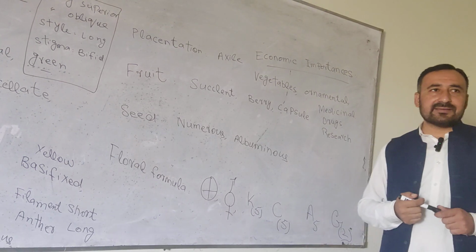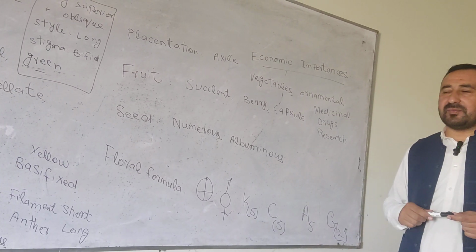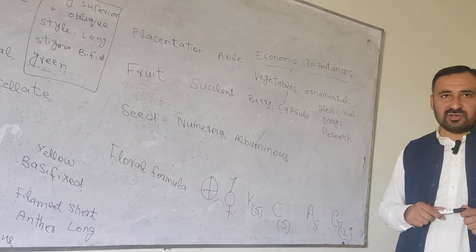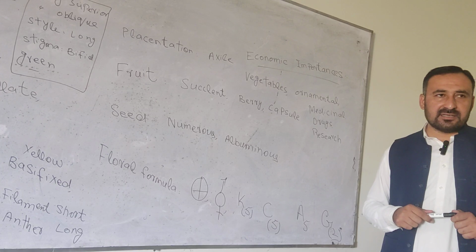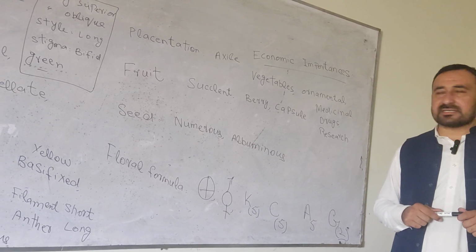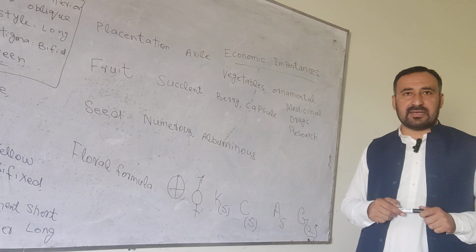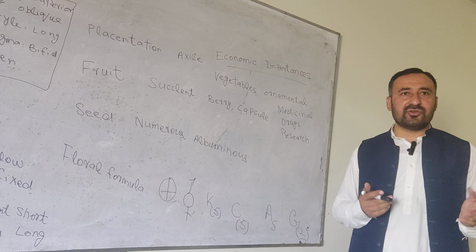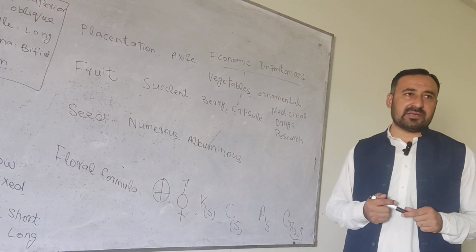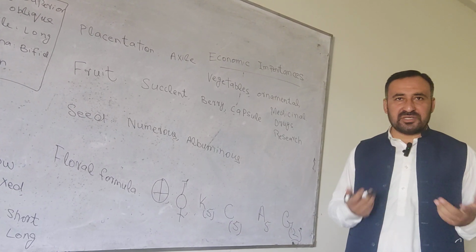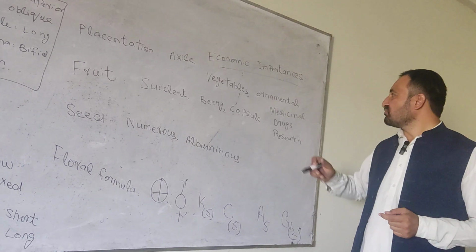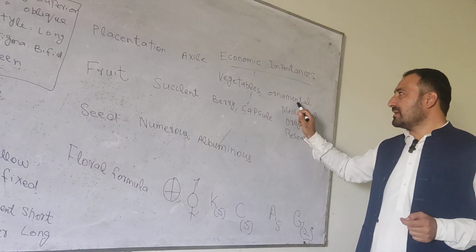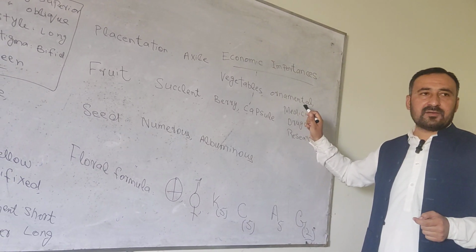As you know, this is one of the most important families, and its members are used as vegetables. Potato, tomato, brinjal. These are the most important members of this family and mostly used as vegetables. Especially the potato is used all over the world, mostly in European countries, North America, South America, and Asia as well. Especially the potato chips. Some are ornamental. Ornamental members are also found in this family.